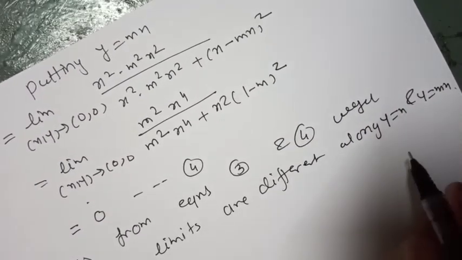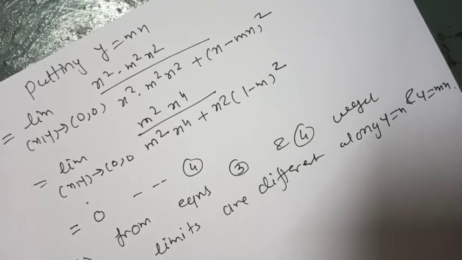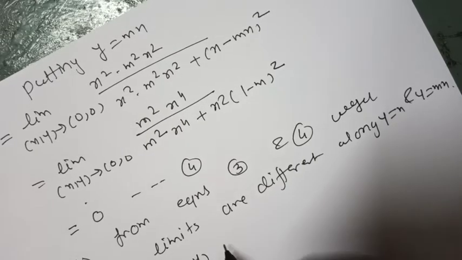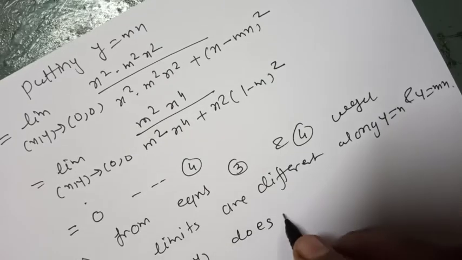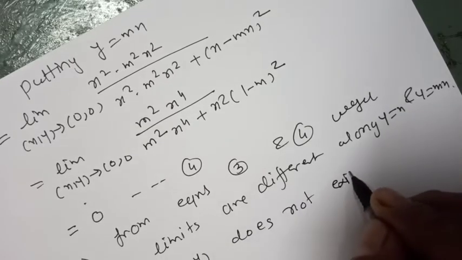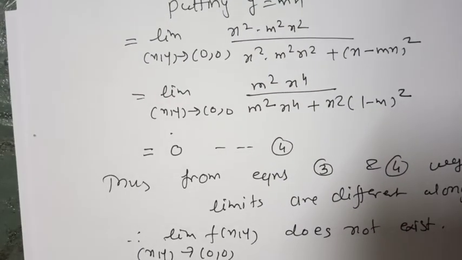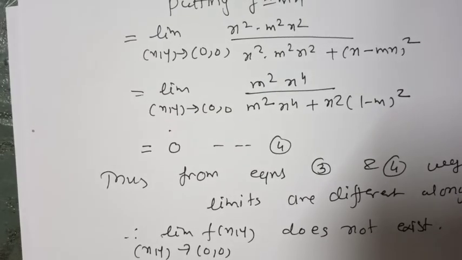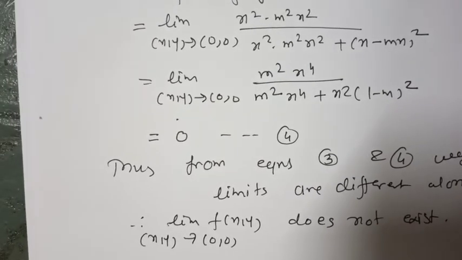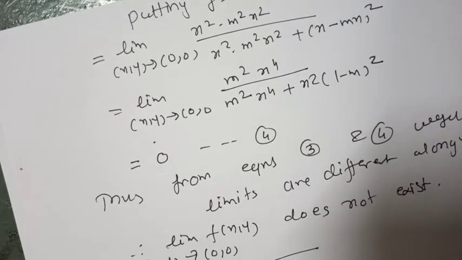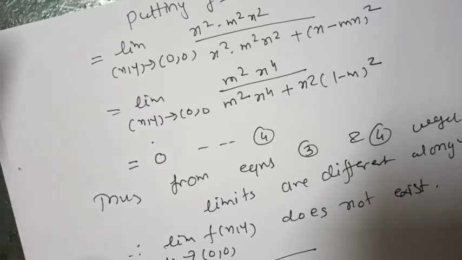Limits are different along these paths, therefore the limit of a function f of x y as x y tends to 0, 0 does not exist. Thus even if the iterated limits are equal, the limit may not exist. This is one of the best examples to show the iterated limits are equal but the limit does not exist.